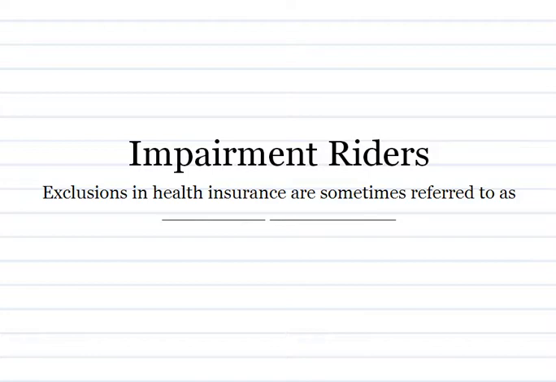Impairment riders. Exclusions in health insurance are sometimes referred to as blank blank.